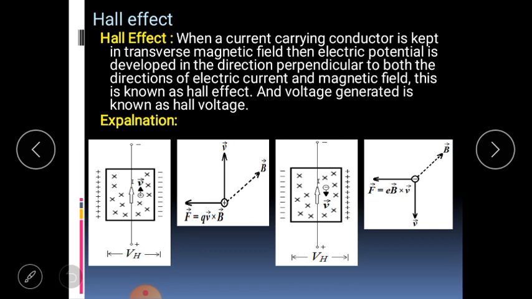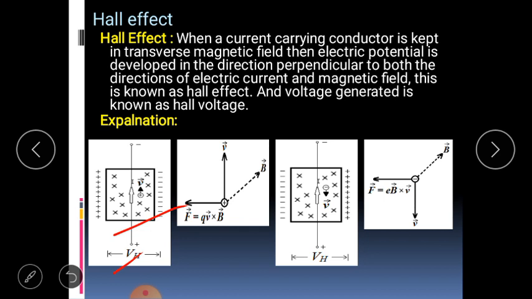Here we are representing, in the case of positive charge, the direction of current as vertically upward. The cross means the magnetic field is perpendicular to the plane of the figure. Then the electric charge is developed, causing Hall voltage VH to be produced in this way.